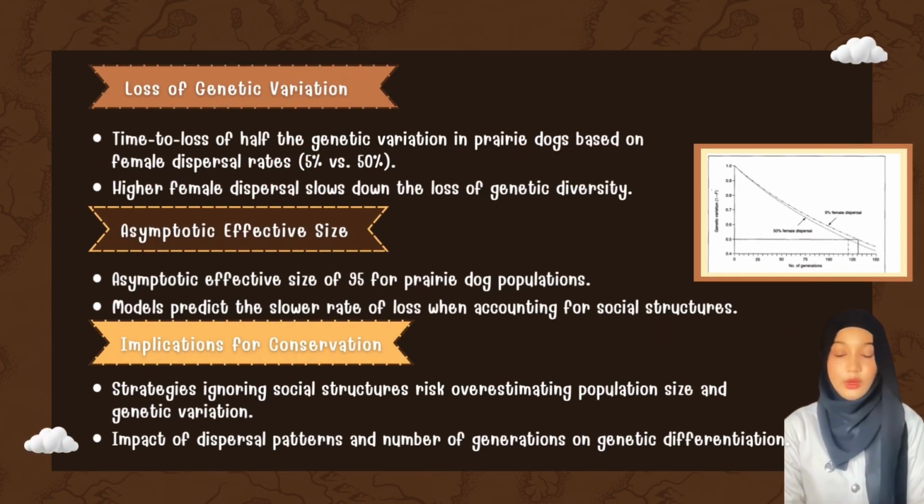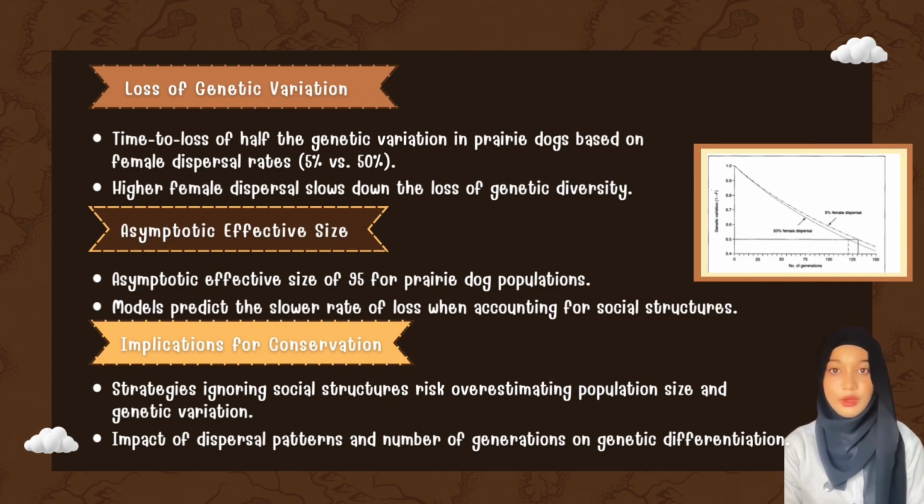Loss of genetic variation: it takes a long time to lose half the genetic variation in the population, based on a female dispersal rate of 5% versus 50%. Higher female dispersal slows down the loss of genetic diversity. Asymptotic effective size of 95 for the prairie dog population. The model predicts a slower rate of loss when accounting for social structure.